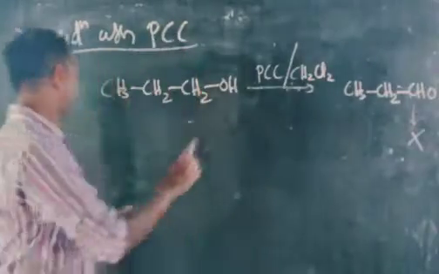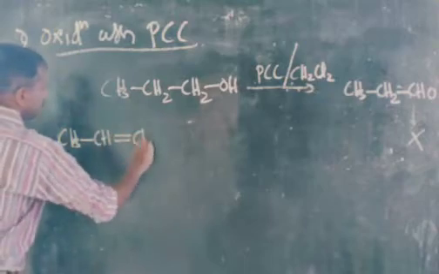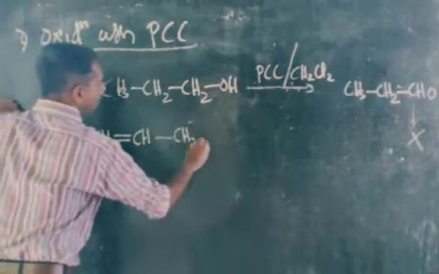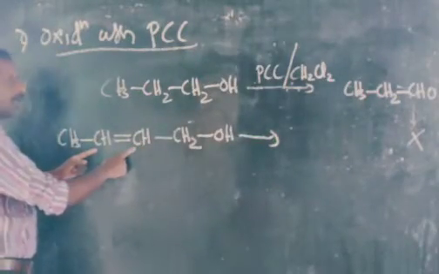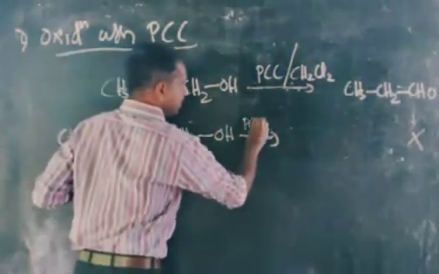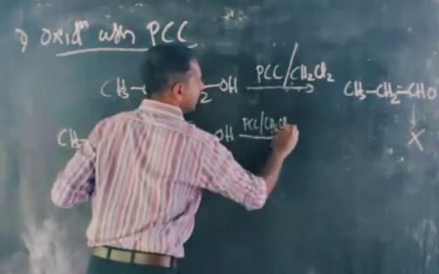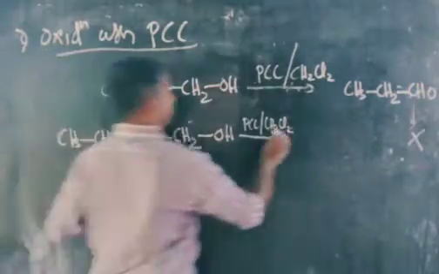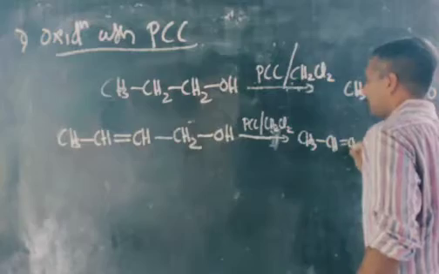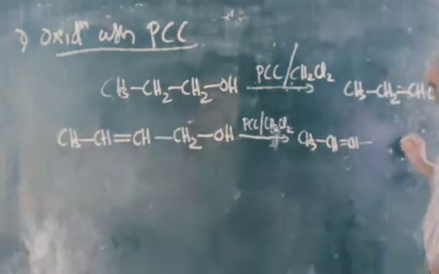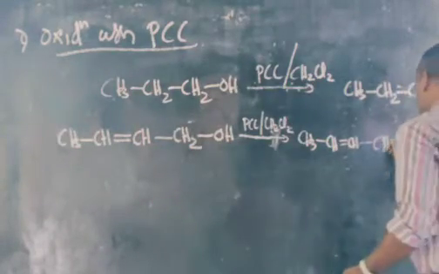For example, look at here: CH3, CH, double bond CH, single bond CH2OH. Here you can see that there is a double bond present in our alcohol. If we use PCC in presence of dichloromethane, CH2Cl2, what will be the product? We can see that CH3, CH, double bond CH, single bond, this CH2OH functional group will be converted to CHO.